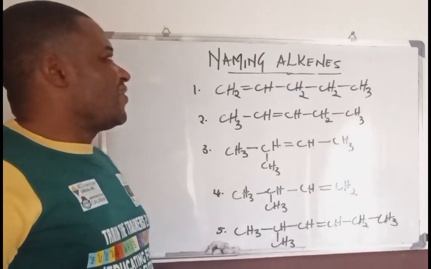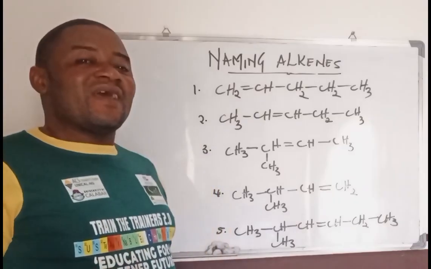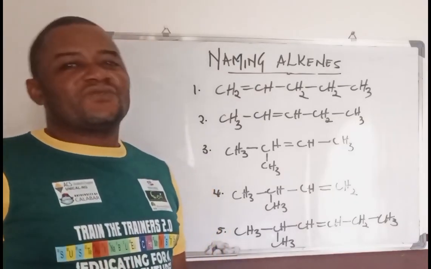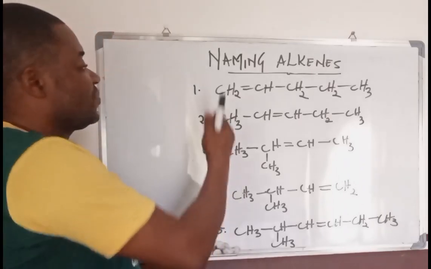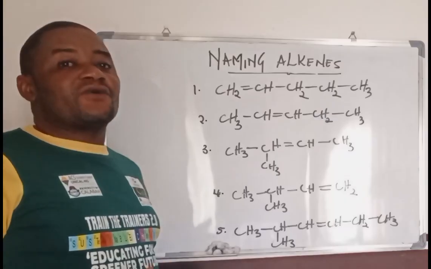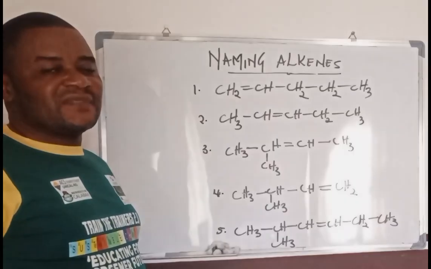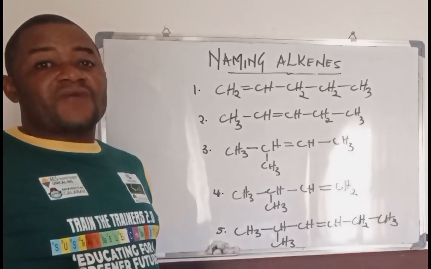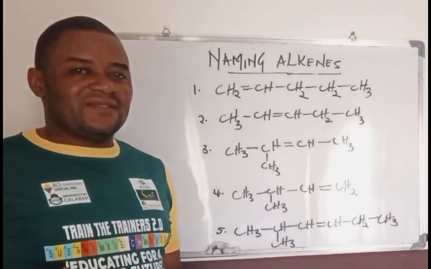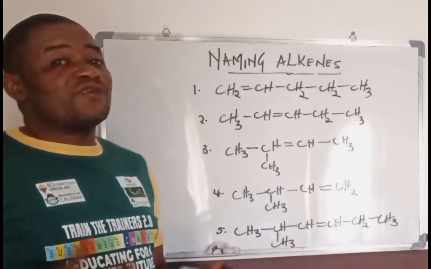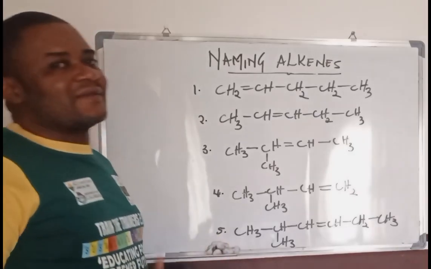Today we are not discussing alkenes in general. We have already done that class. You can visit Dr. B Science Classes and listen to that particular part of the lecture. Today we want to look at how we can name alkenes. All these compounds that are written here are different alkene compounds. Now, one will ask you to name them. One of the beautiful things about organic chemistry is your ability to name alkenes, alkynes, in fact, to name hydrocarbon compounds. And we're going to take a very short look at that.